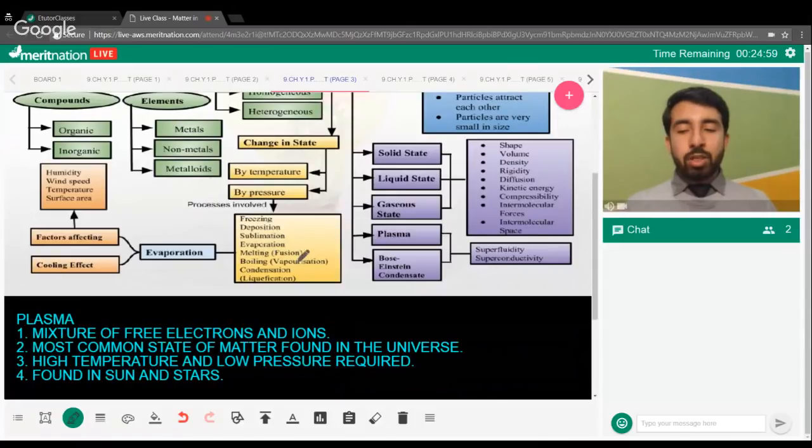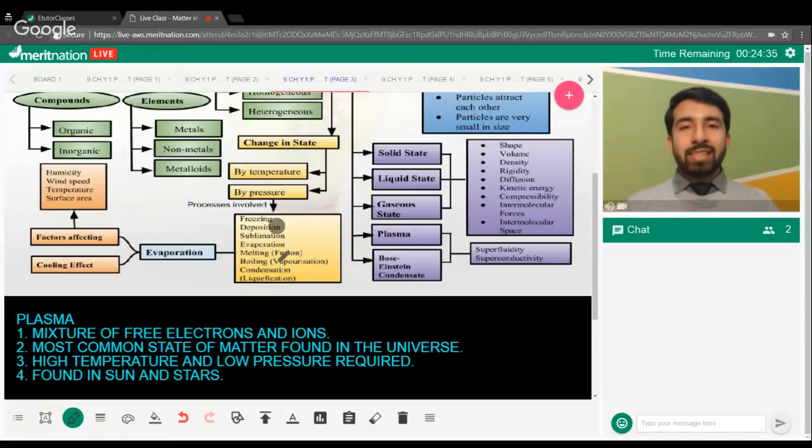Similarly, evaporation or boiling is the change of state from liquid to gas. Sublimation is the change of state from solid directly into the gaseous state, and the opposite is known as deposition. Condensation is the change of state of vapors to the liquid state.